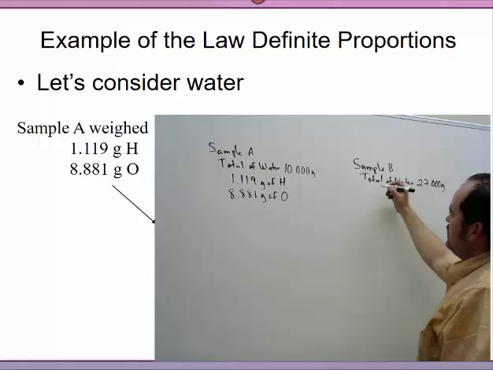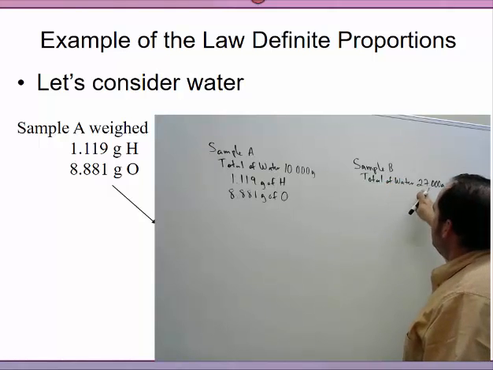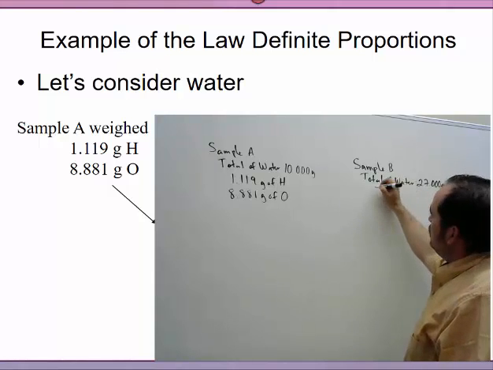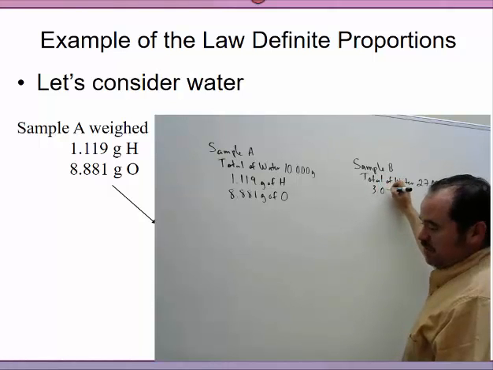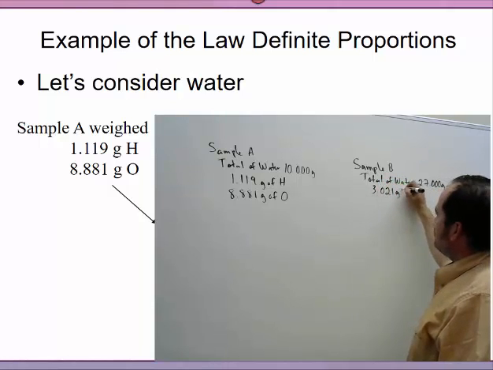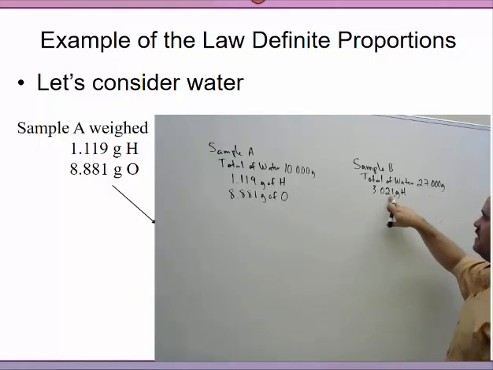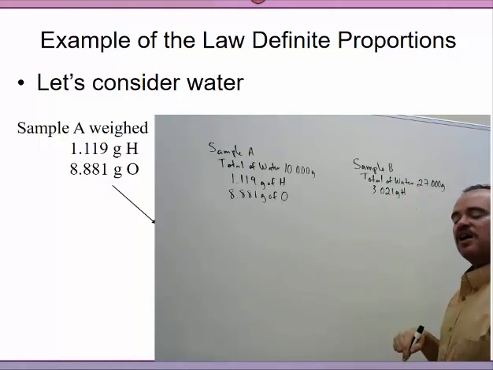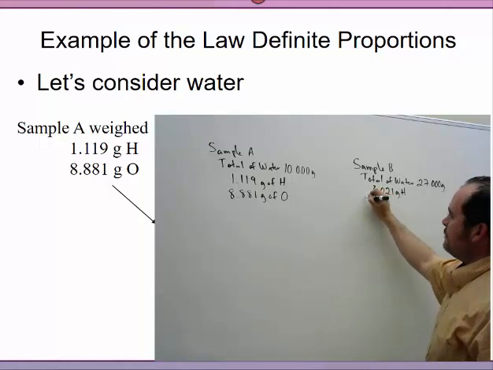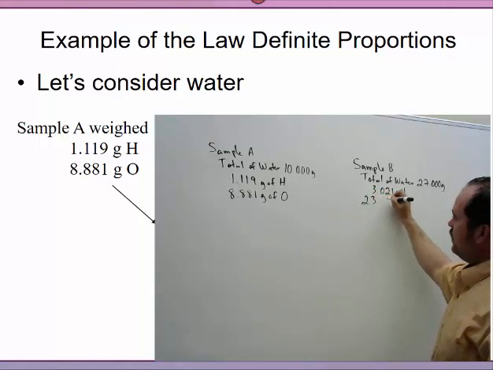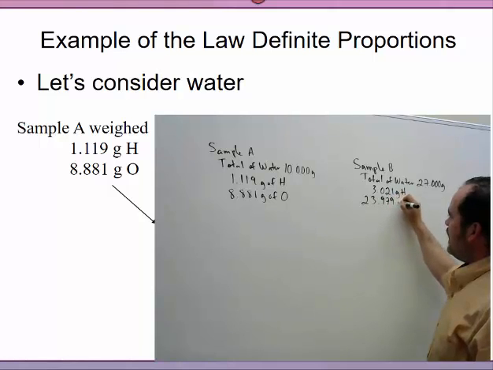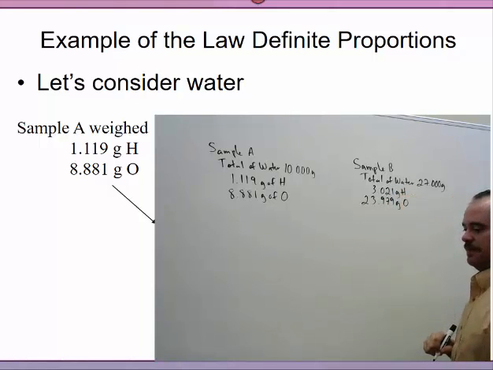It was found that the mass of the hydrogen in this amount of water was 3.021 grams, and again, we take the total minus this part. What's left over all comes from the oxygen: 23.979 grams of oxygen.